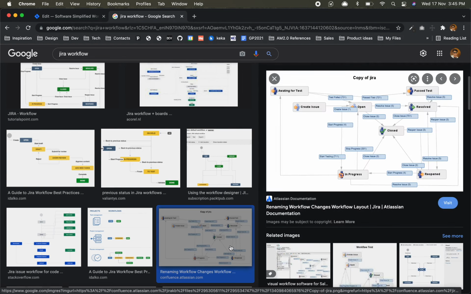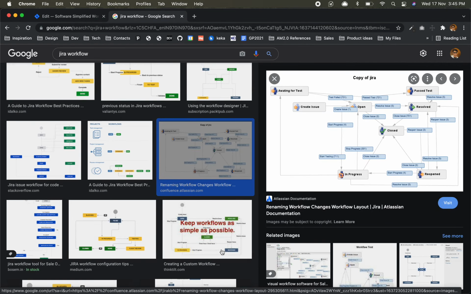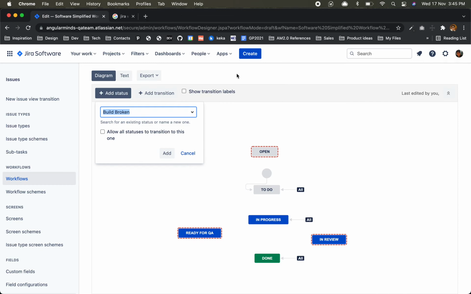Maybe in review it's build failed or resolve issues. Test failed we can say. Or QA failed, correct?